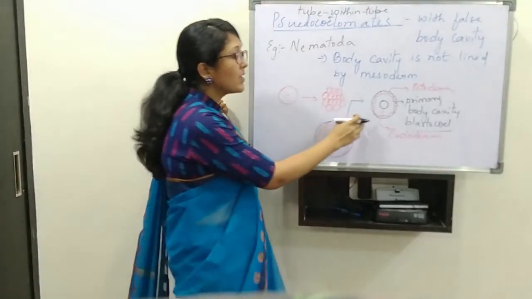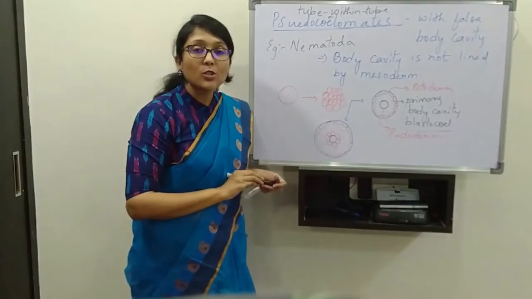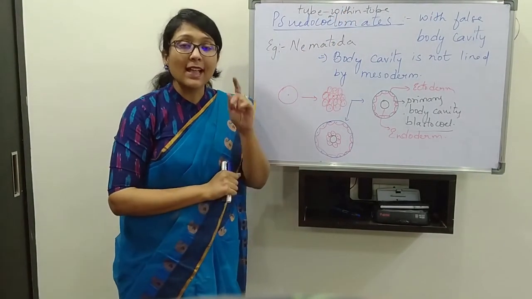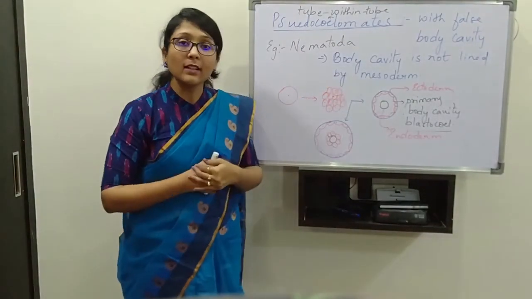When we look at this, one tube is within another tube. That's why it is called tube within tube organization, and that is seen only in Nematoda because false coelom is seen in Nematoda.